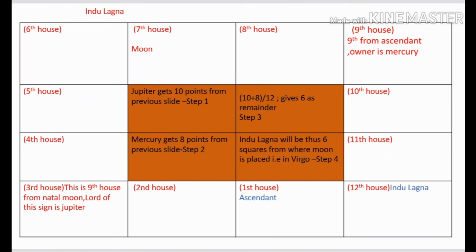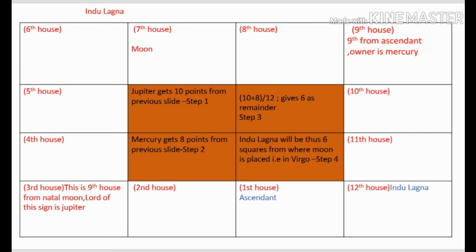Now for this sample horoscope, let us calculate the Indu Lagna. This horoscope is of a Libra ascendant, that is, when this person was born, the sign rising on the eastern horizon was Libra. I have mentioned this as the first house, and in blue font I have mentioned ascendant. So his main ascendant is the Libra ascendant.